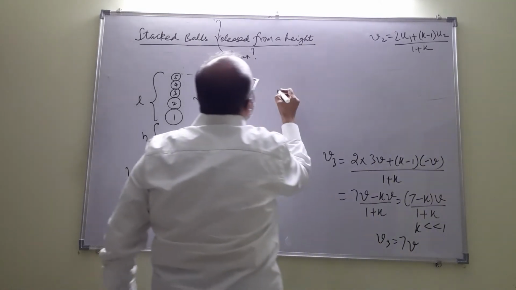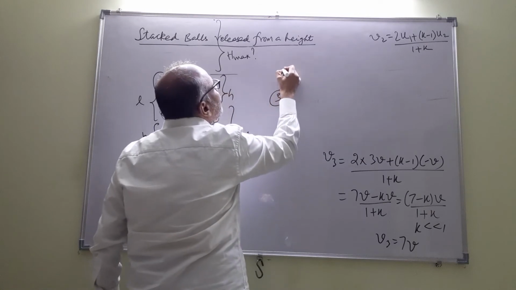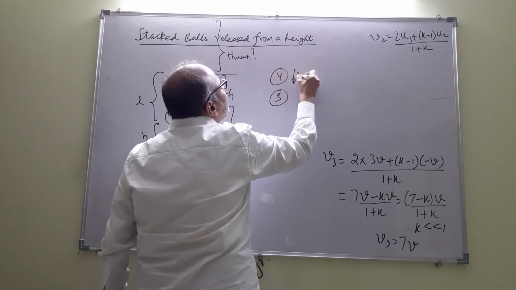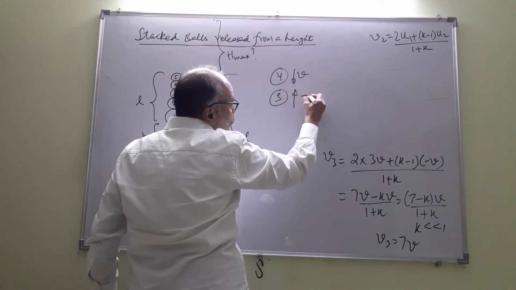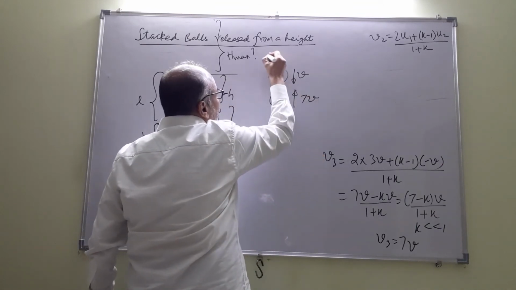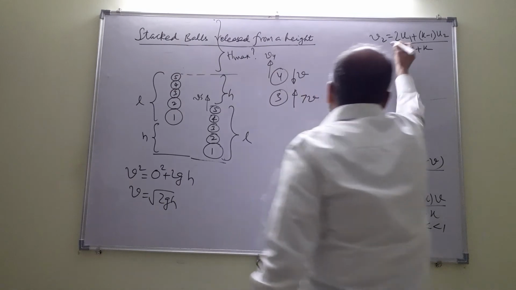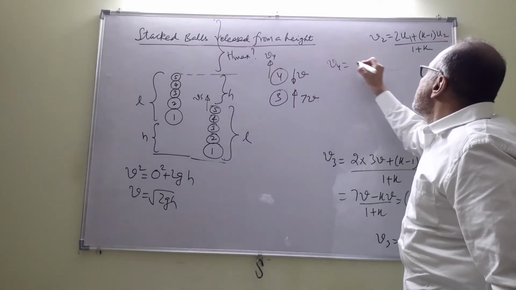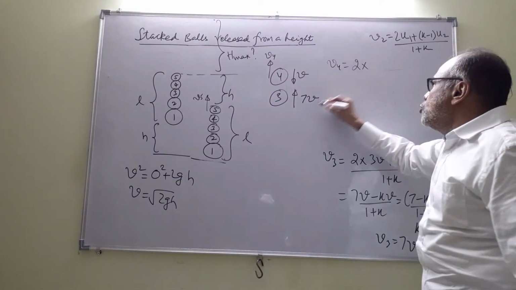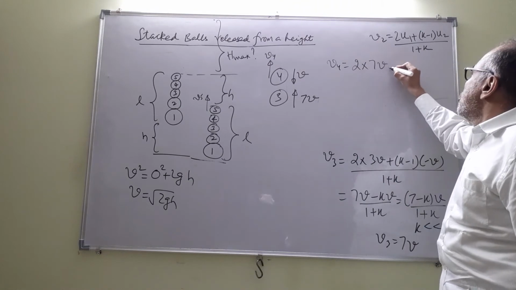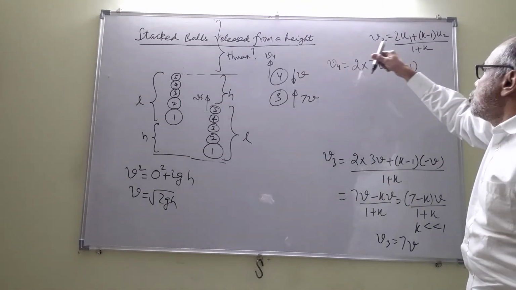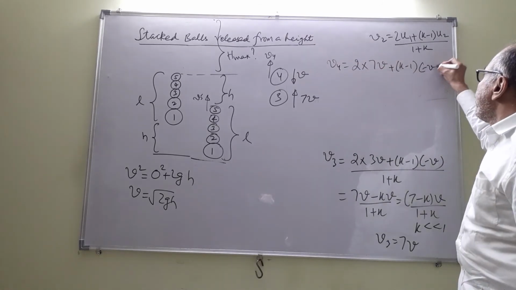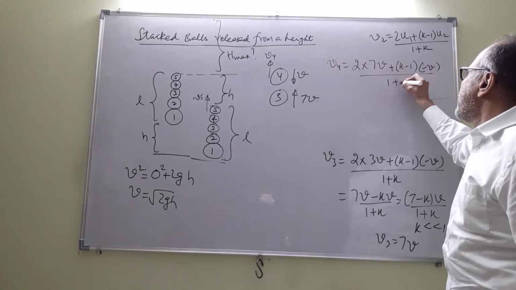The collision between 3 and 4. 4 is coming down at v, 3 is going up at 7v now. We would like to find out what is v4. So use this formula. v4 is equal to 2 into u1, which is 7v, plus k minus 1, and u2 would be minus v again, by 1 plus k.